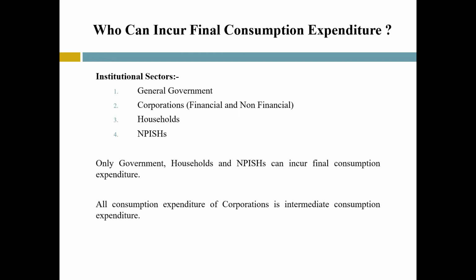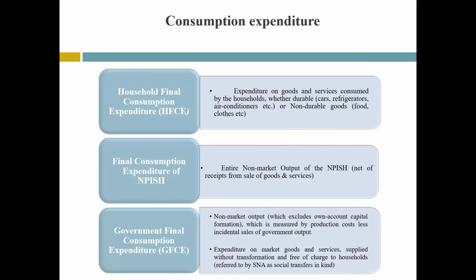Out of these institutional sectors, as mentioned above, final consumption expenditure is incurred by general government, households, and non-profit institutions serving households. Corporations cannot incur final consumption expenditure. When they provide goods and services to their employees, it must be either compensation of employees or intermediate consumption. Now let us understand the consumption expenditure of households, non-profit institutions serving households, and the government.